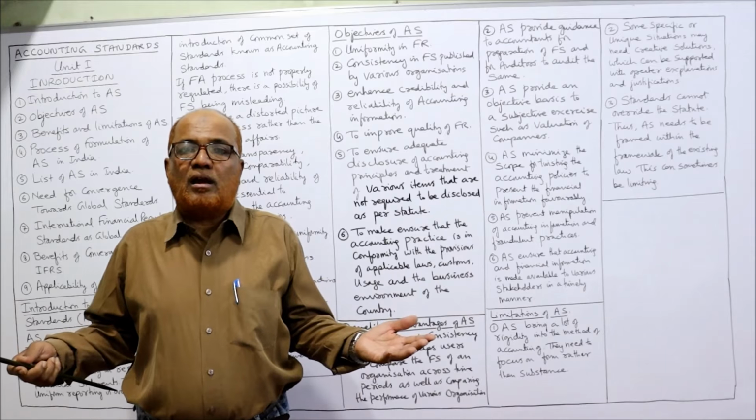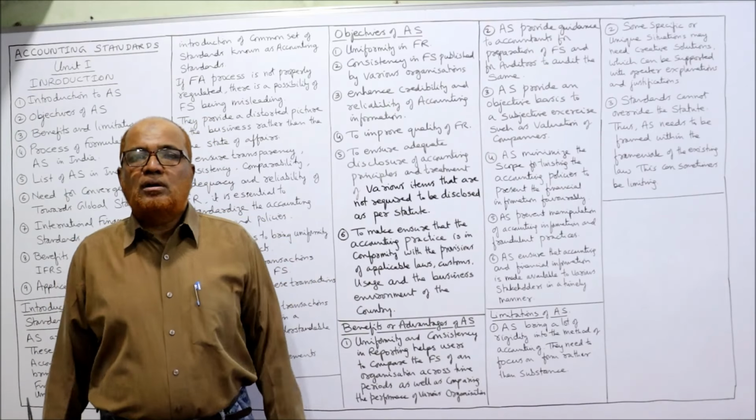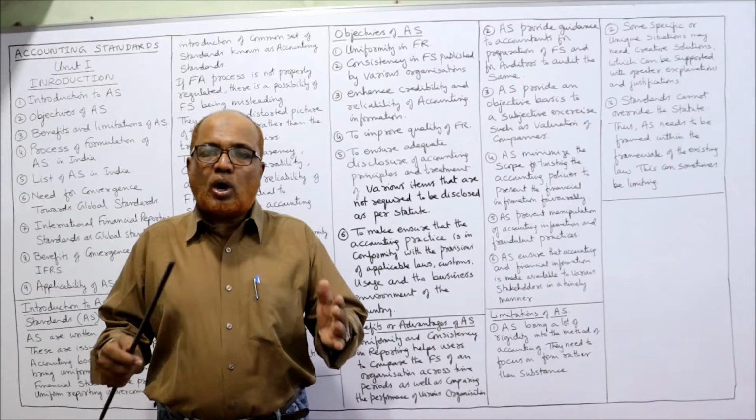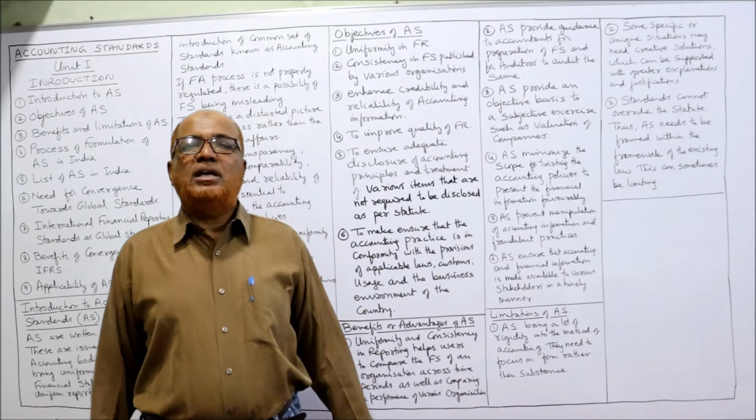Everything is clear because the rules are given by the accounting standard. Similarly, the job of the auditors will become easier because the auditors also know that accounts are according to the accounting standards.